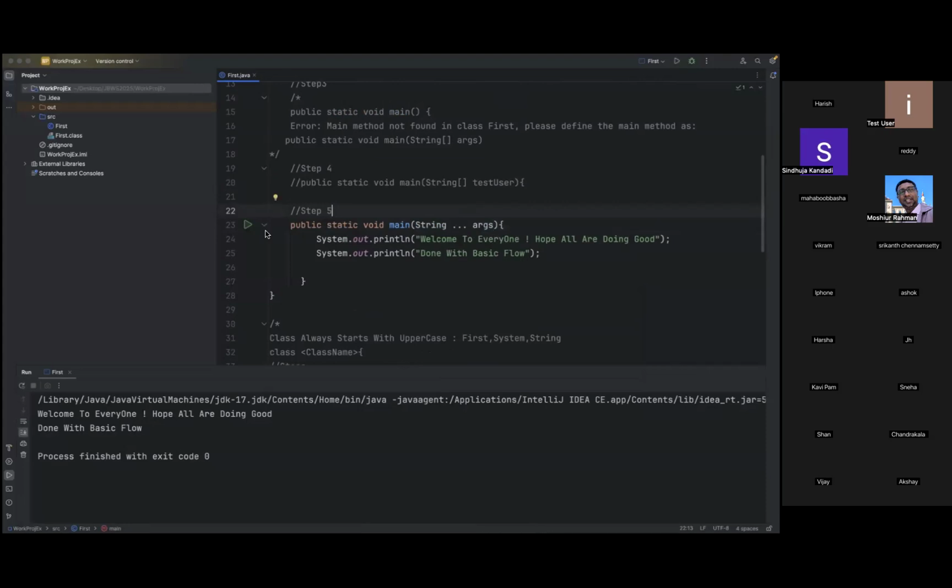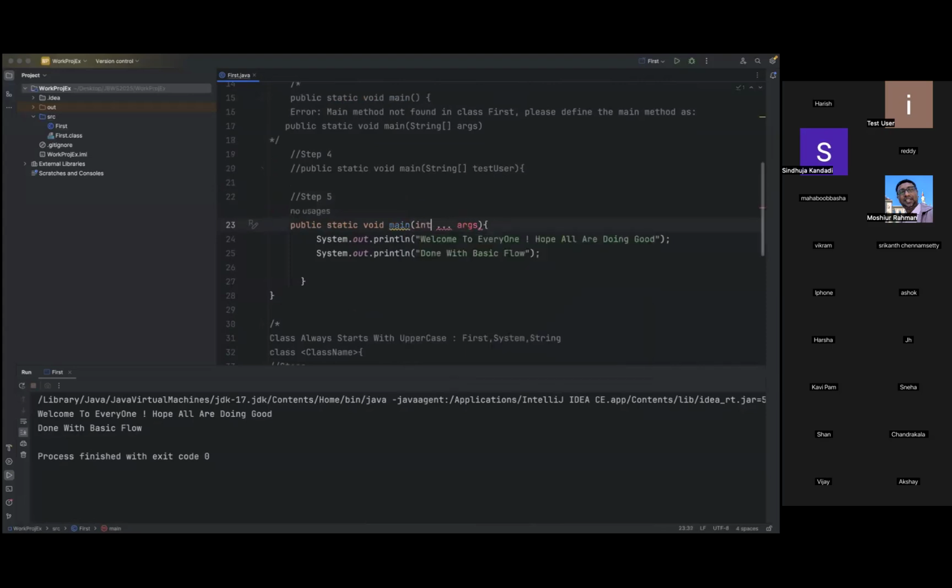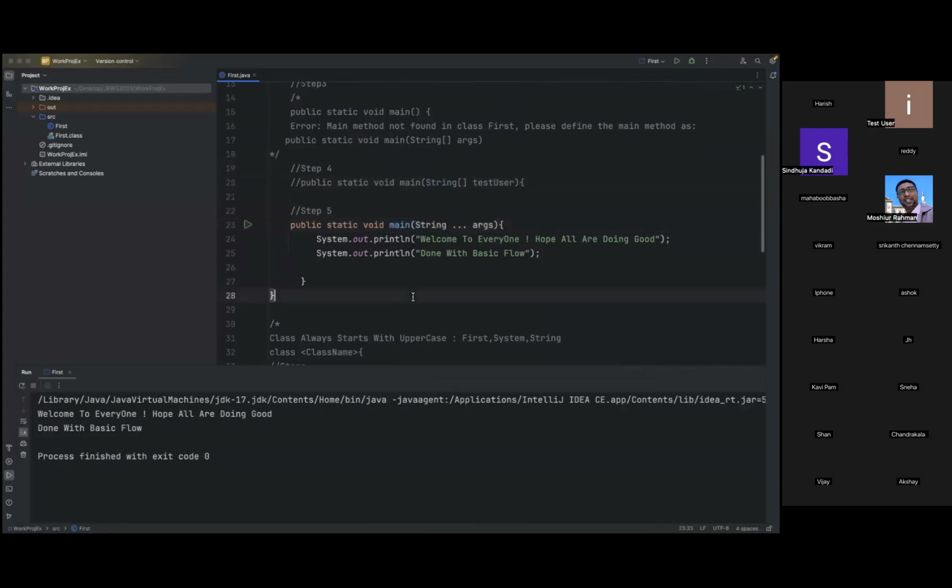Now, let me just disturb the data type. Okay. So now you see, there is no green icon. We should not touch the data type, because whatever notation you are using, it should always be a string type only.